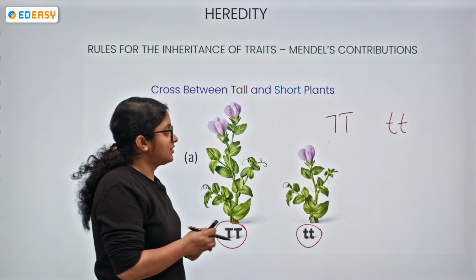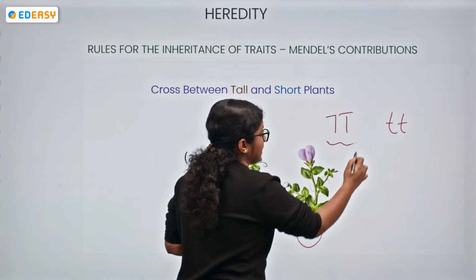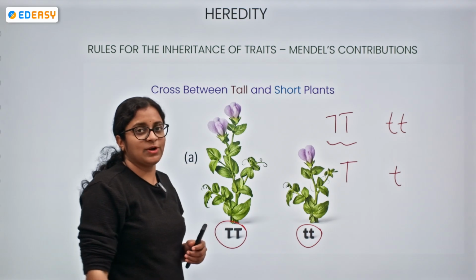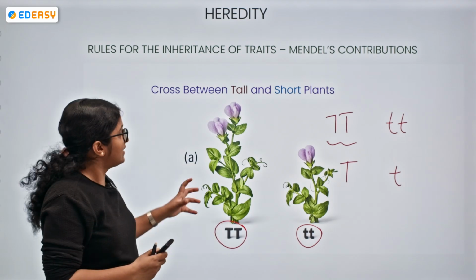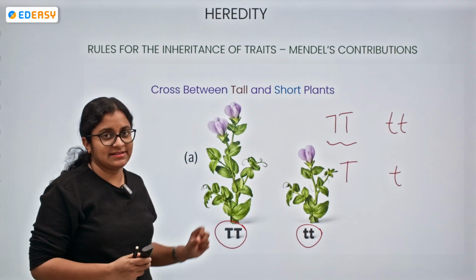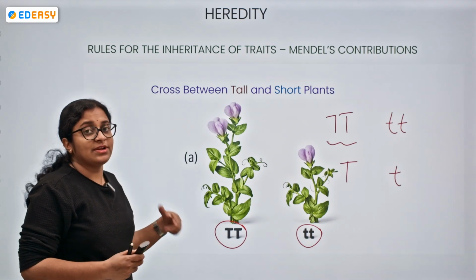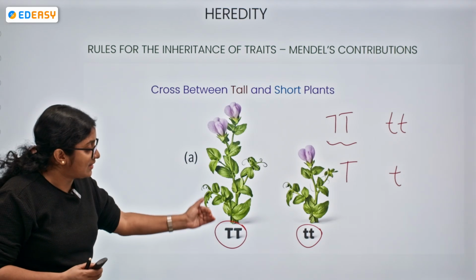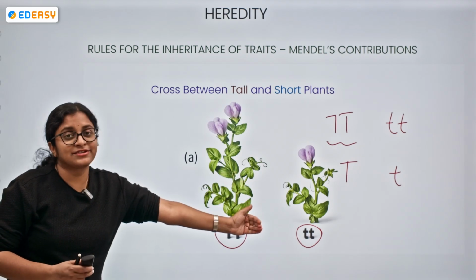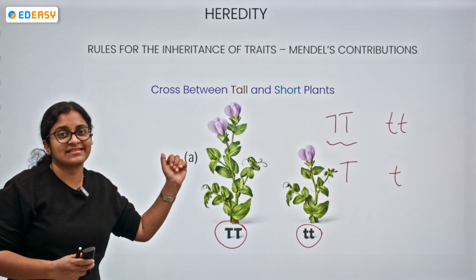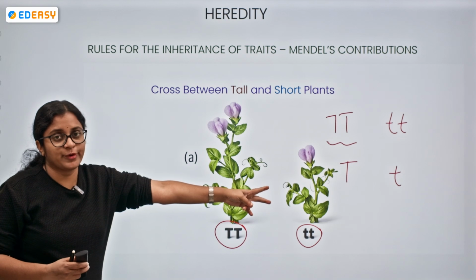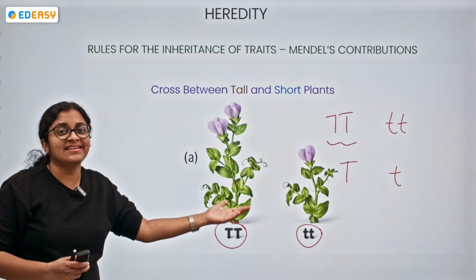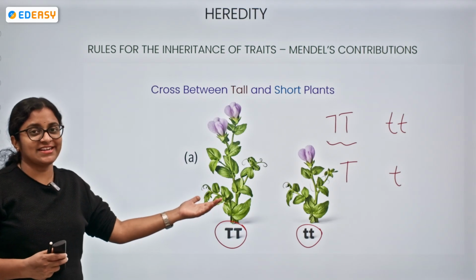Now, during the formation of the gametes, let's take T, capital T, small t, and there is a crossing between the tall plant and the short plant. So now what happens? What will be the offspring? Do you think the tallness gets expressed or the shortness gets expressed? When there is a combination of both, of course, we can say the tallness or the shortness.